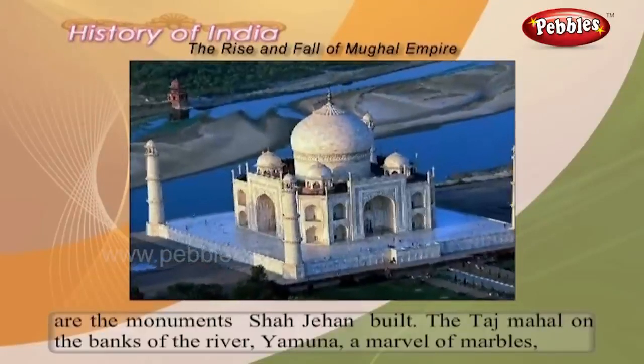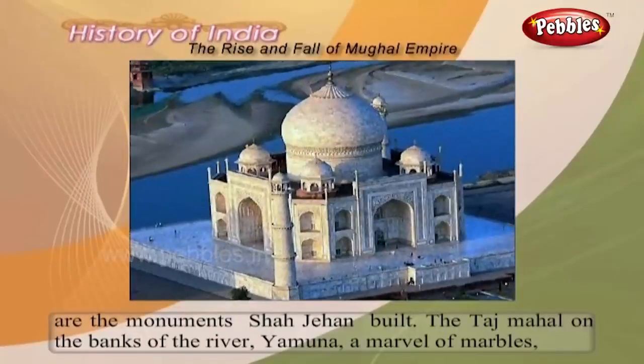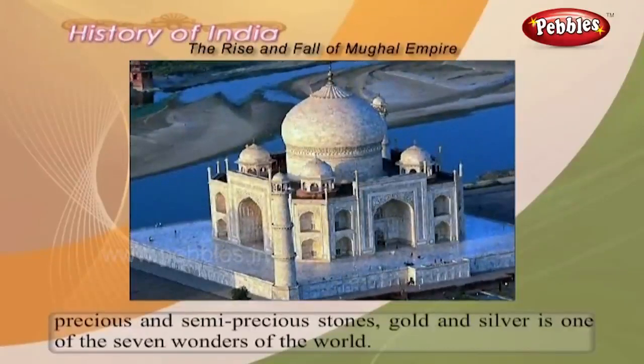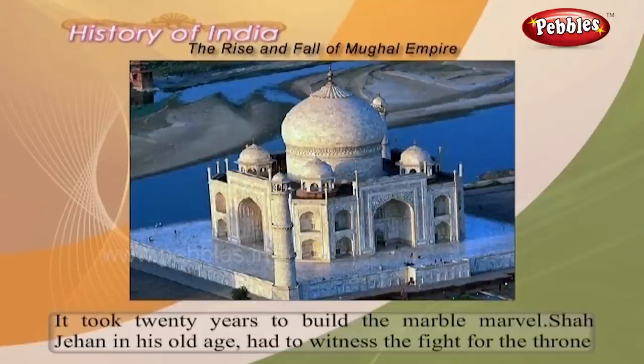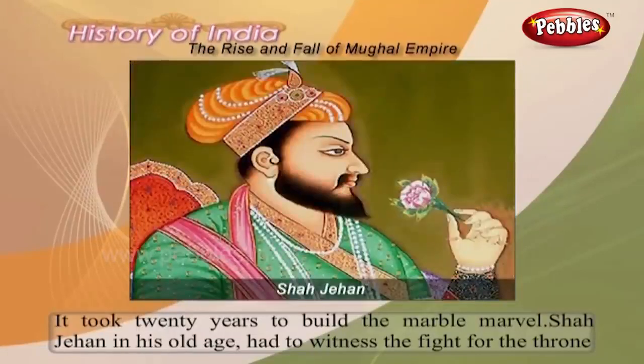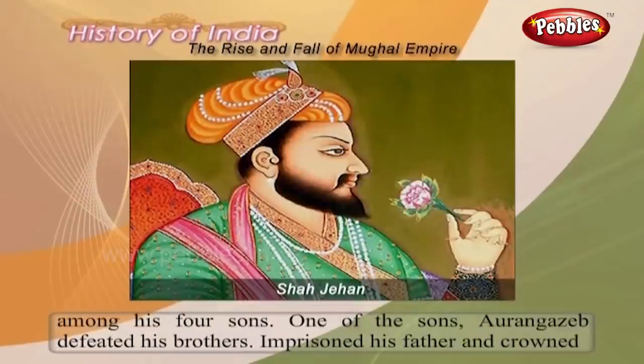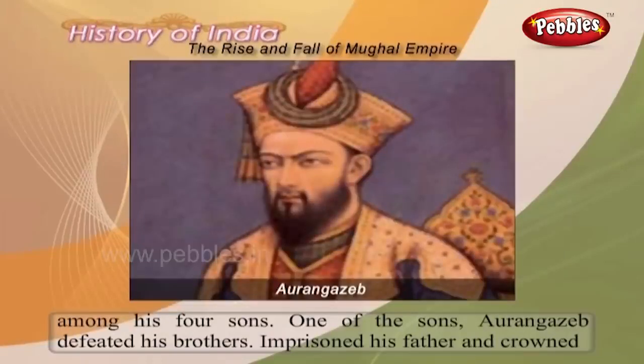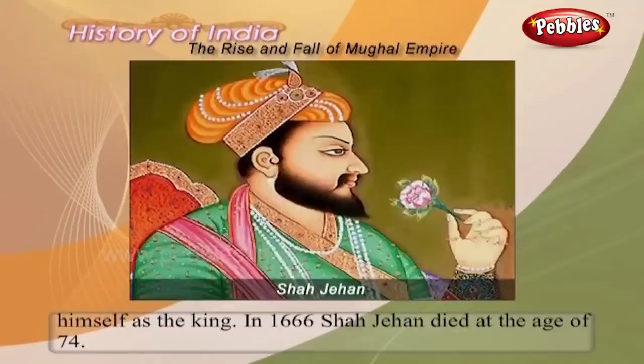The Taj Mahal on the banks of the river Yamuna, a marvel of marbles, precious and semi-precious stones, gold and silver, is one of the 7 wonders of the world. It took 20 years to build the marble marvel. Shah Jahan, in his old age, had to witness the fight for the throne among his 4 sons. One of the sons, Aurangzeb, defeated his brothers, imprisoned his father, and crowned himself as the king. In 1666, Shah Jahan died at the age of 74.